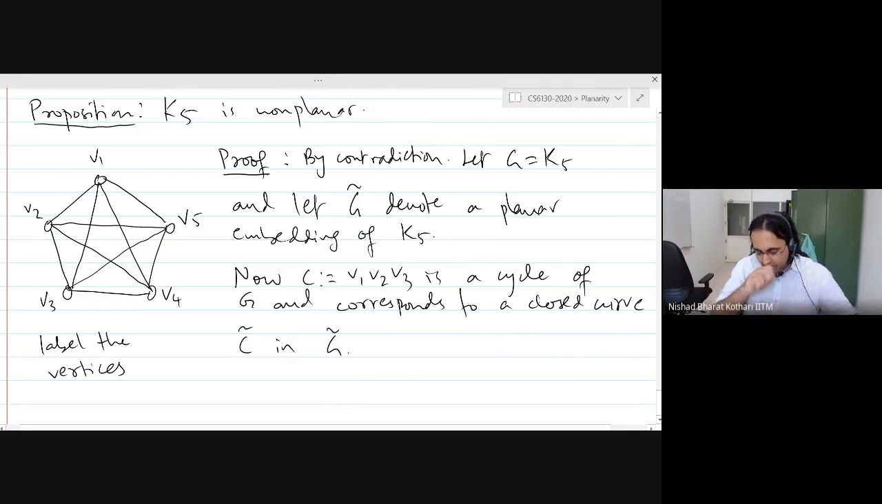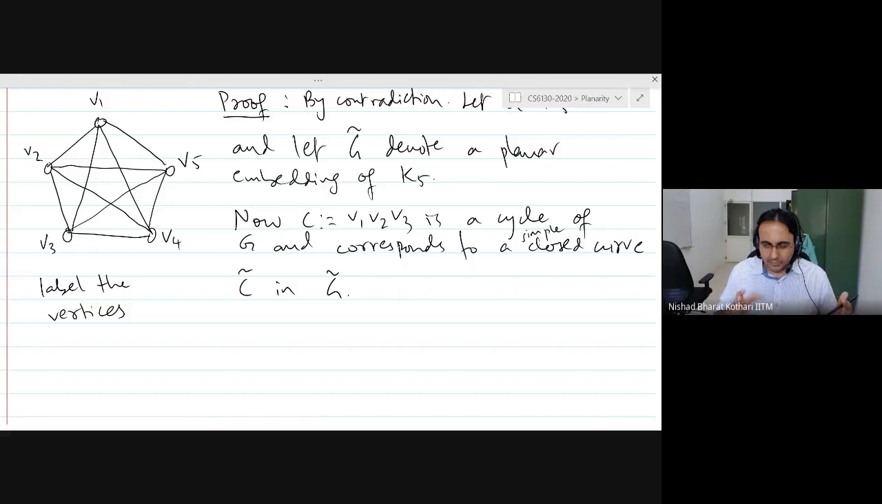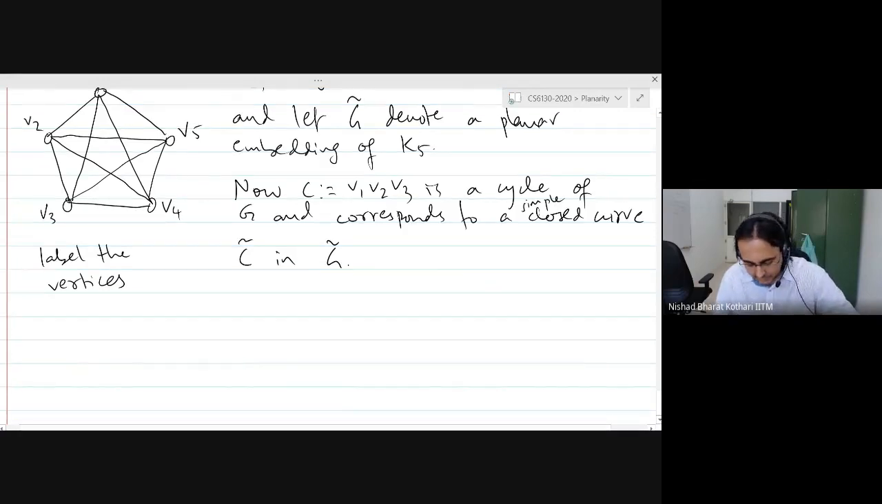So I'm not making any assumption about what the curve looks like. It is a simple closed curve. Is it clear why it has to be a simple closed curve? Because we have a planar embedding, so the curve itself cannot intersect itself. So it corresponds to a simple closed curve in G tilde.